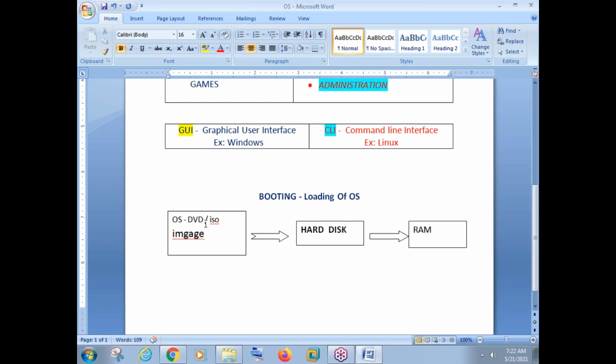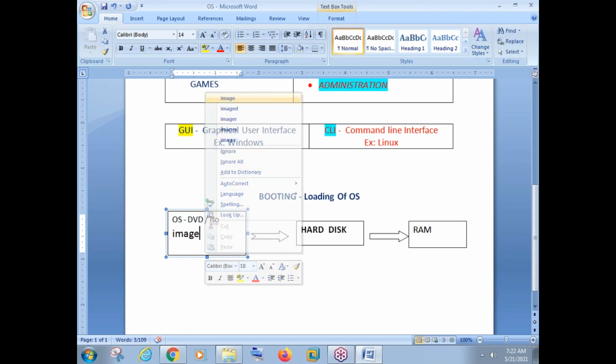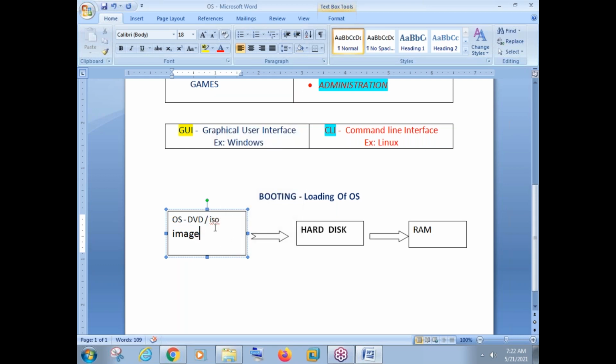So what we have to do, we have to purchase an OS, or we have to download the OS from internet. When you purchase, the OS will come in a DVD, and when you are downloading the OS from your internet, this operating system will come in ISO image format. It will come like a file actually. Now, what is the difference here?